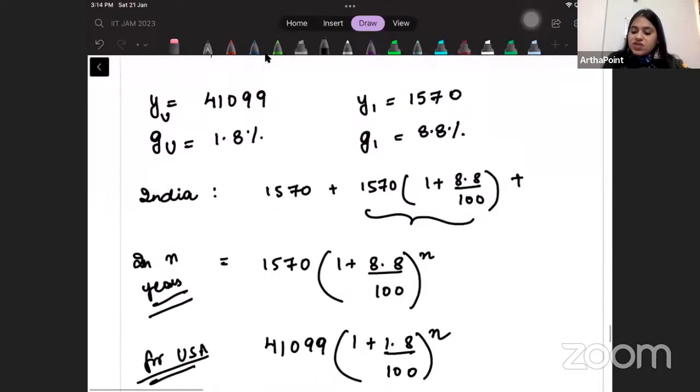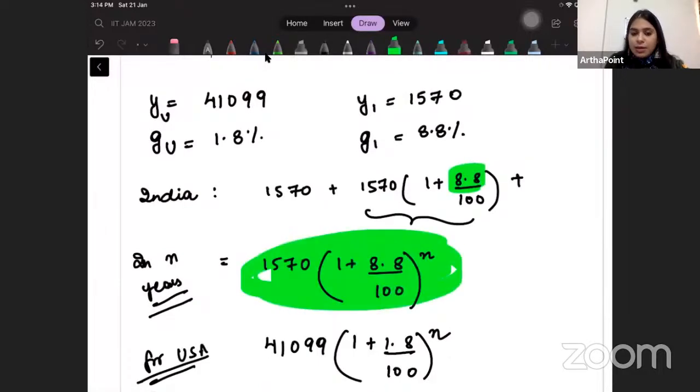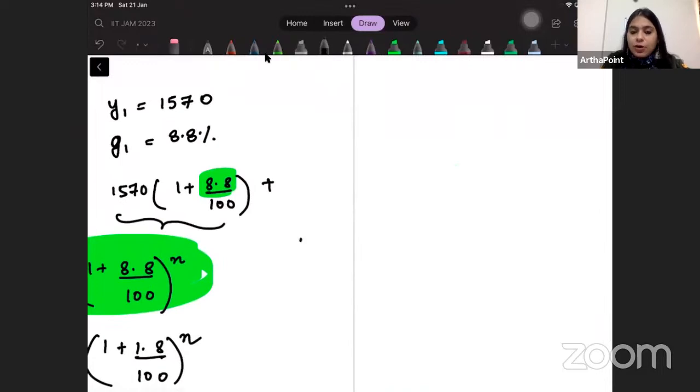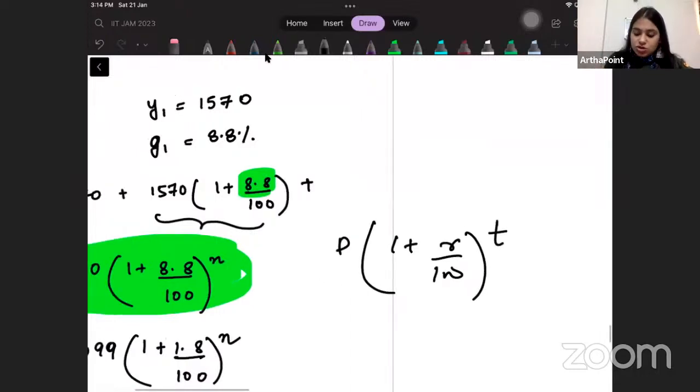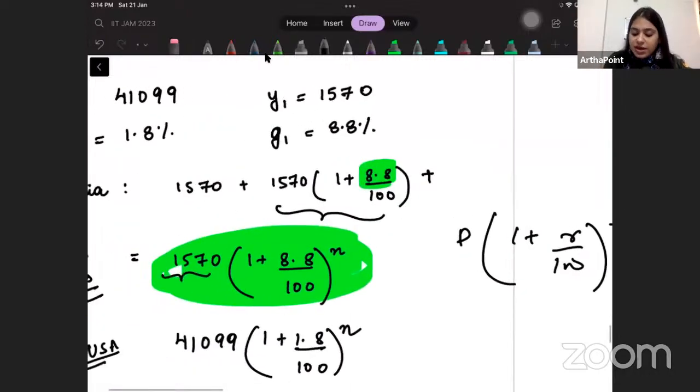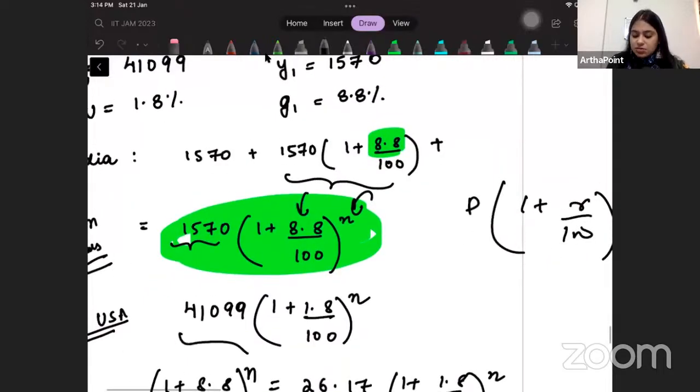And what have I done? I have just taken the growth rate. And this is the formula of compounding. If you remember, the basic formula of compounding is P(1 + R/100)^T. Right? This is the compound interest formula. So this is in a way my principal, this is my interest rate, and this is to the power T, the time period. They want it to be the same, so I just equated it.